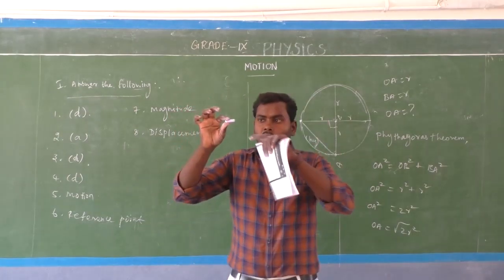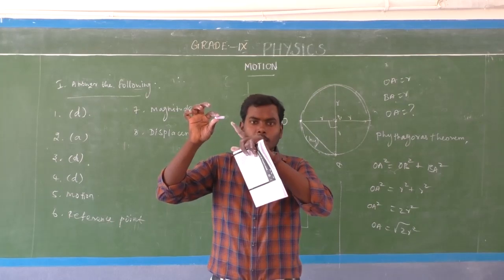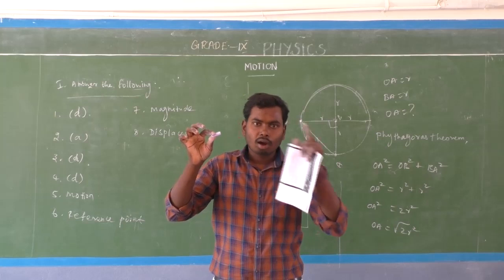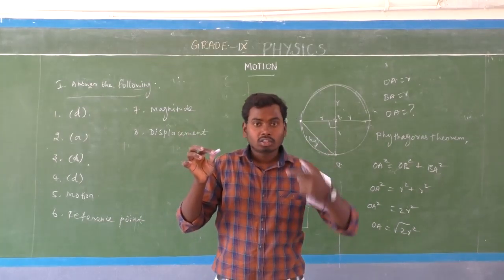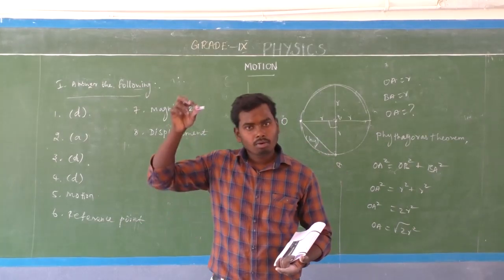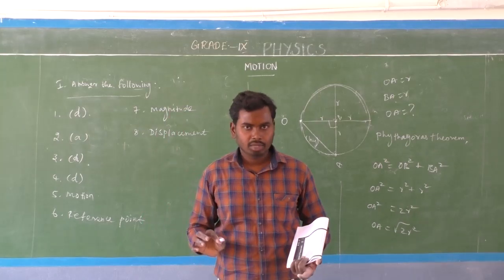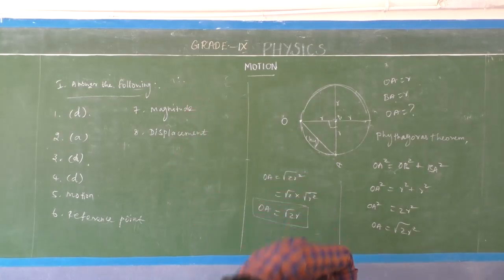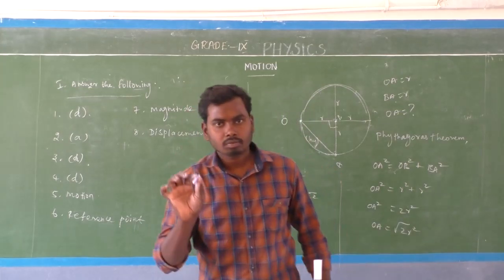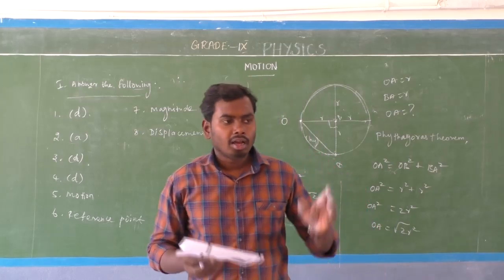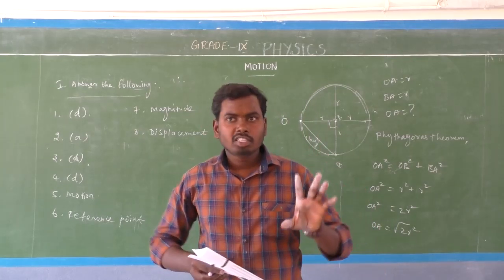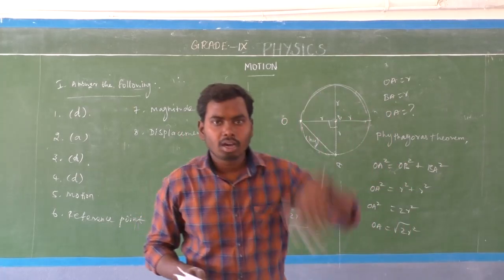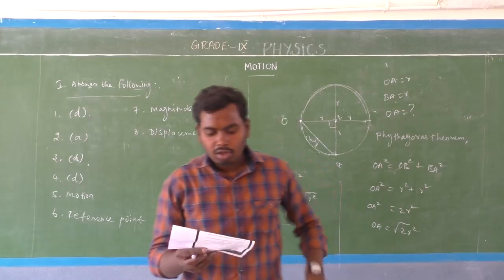So when I drop the chalk piece, it will cover 1 centimeter in the first second, 3 centimeters in the next second, and 4 centimeters in the next second, because the speed continuously increases when I drop it like this. So this is one example: any object dropped from a certain height from the earth's surface is an example of non-uniform motion.